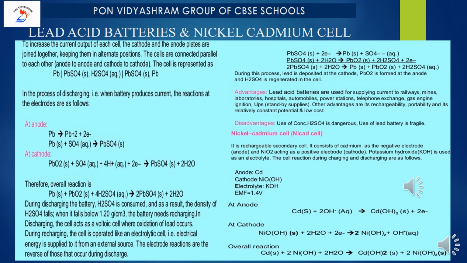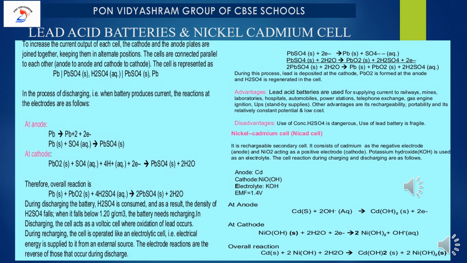Okay, so now the next example is the nickel cadmium cell. Please note it down. The next one is the nickel cadmium cell, the third example. This is called the Nicad cell. It is a rechargeable secondary battery. It consists of cadmium as the negative electrode, that is anode, and NiO2 acting as the positive electrode, that is cathode. Potassium hydroxide is used as the electrolyte. In the previous one we used sulfuric acid. Here the basic medium potassium hydroxide we are using